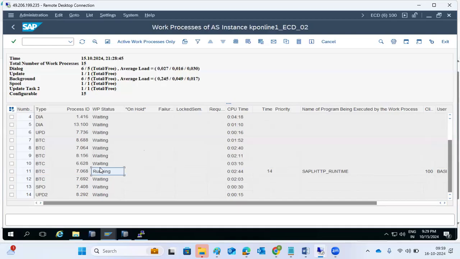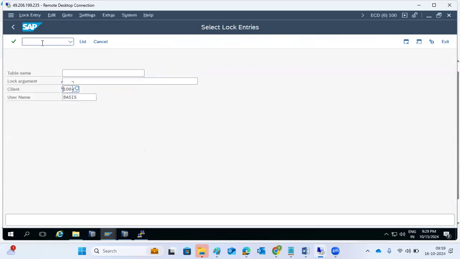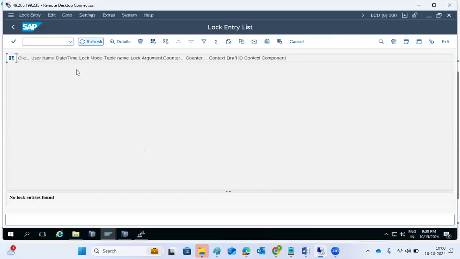Yeah, got it. Sir, if there are two jobs running at the same time, both trying to update the same program or same table, fetching data from the same table, it will impact, right? Yeah, it will impact. That time it will be in on hold status. Yes, you are on the right track. Why? Because that job is already inserting records in that table. So if one more job is also inserting, it will assign a lock. That lock will be assigned here. Once that is completed, then this job will run. Here we can observe what is running and what the lock mode is.